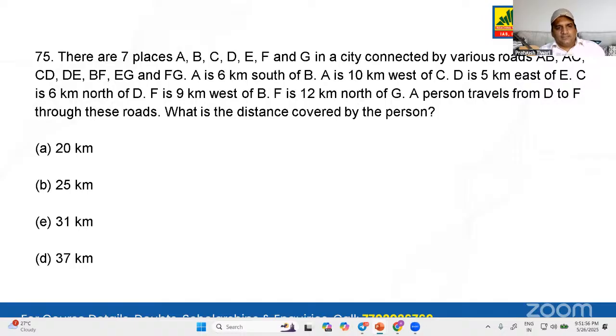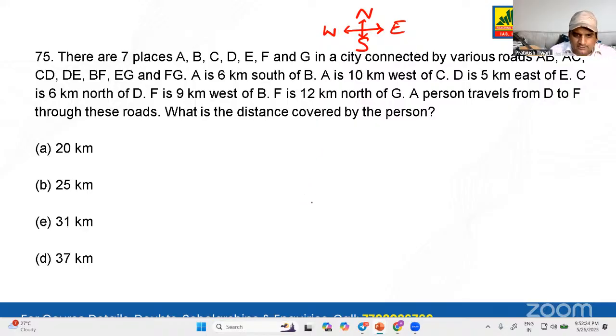There are 7 places in a city connected by various roads. Let's see. A is 6 kilometers south of B. First, always remember for direction questions, anti-clockwise: N, W, S, E. Now, A is 6 kilometers south of B. Where is A?